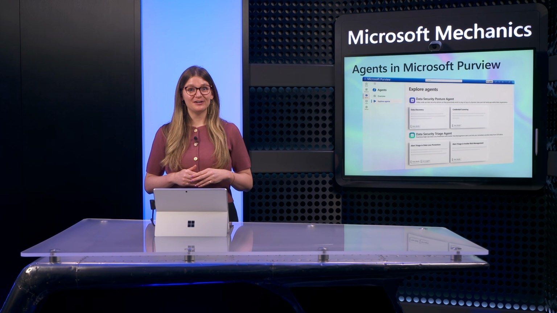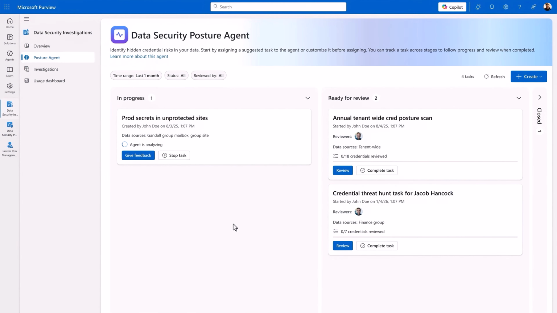Next, let's dig further into the content. Let's see if any of these files contain additional secrets like passwords or credentials that could further put us at risk in the wrong hands. For that, we'll use the new credential scanning capability of the Data Security Posture Agent, which can autonomously surface credentials buried in data across your organization.